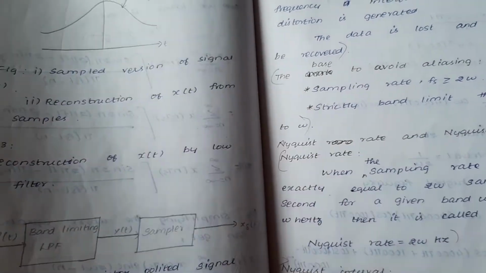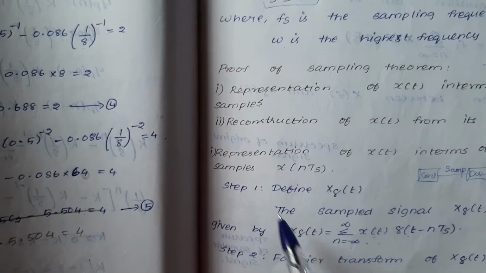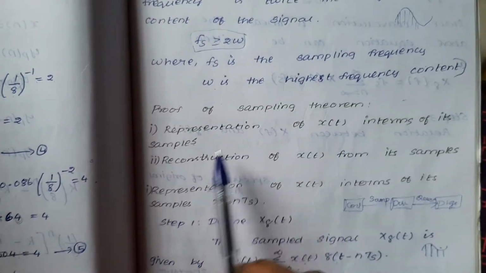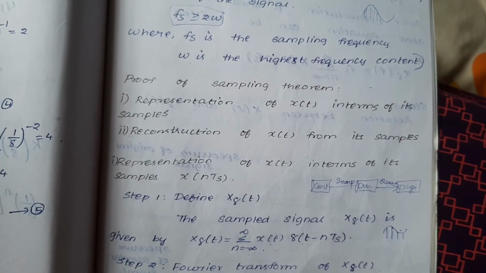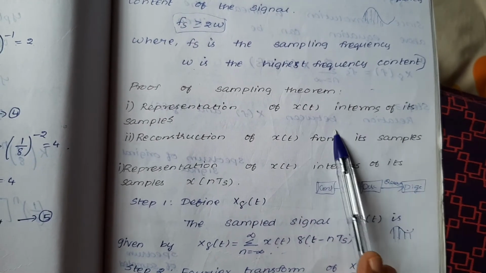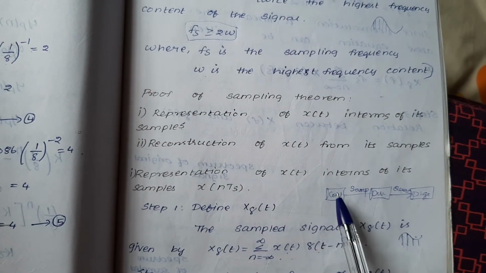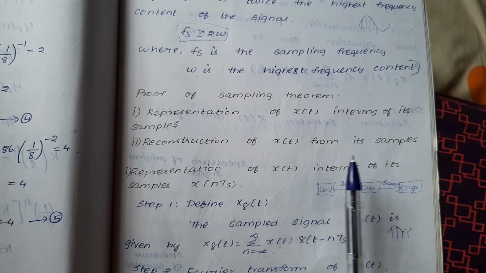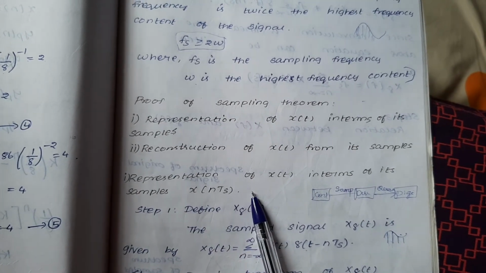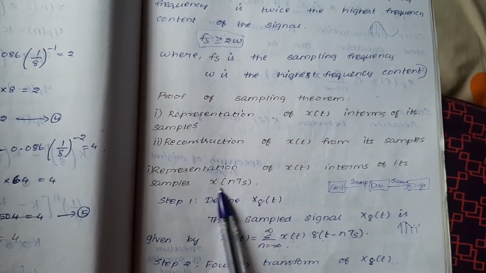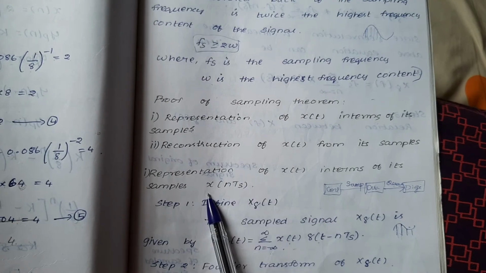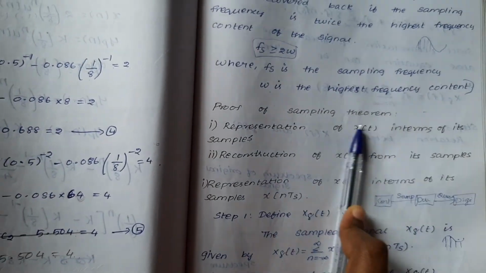What is the first step of the sampling theorem? First, you want to represent x of t in terms of its samples. For that we take x delta of t and next take the Fourier transform, to represent x of t in terms of the sample values. Next we reconstruct the signal by taking the inverse Fourier transform, and then separate the original signal from the sampled signal. Next we represent x of t in terms of x of nT. By using these 3 steps, we derive the sampling theorem.